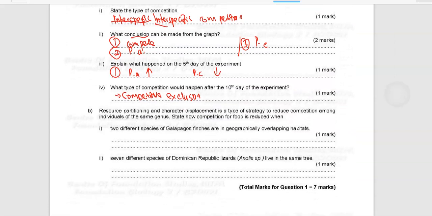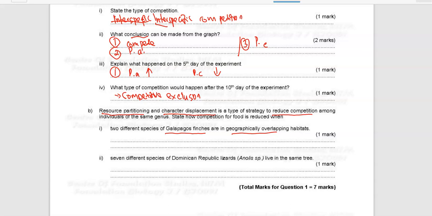Okay, question B, resource partitioning and character displacement. Resource partitioning and character displacement is a type of strategy to reduce competition among individuals of the same genus. State how competition for food is reduced when two different species of Galapagos finches are in geographically overlapping habitat. So, two different species that are geographically overlapping.